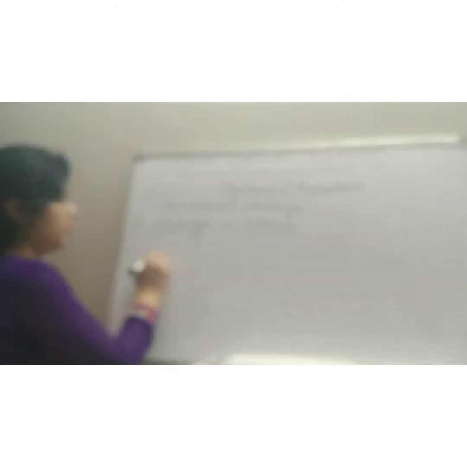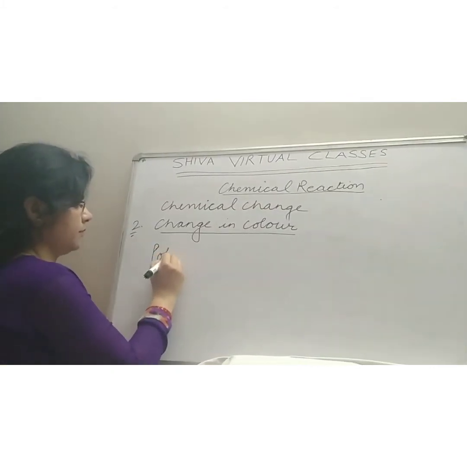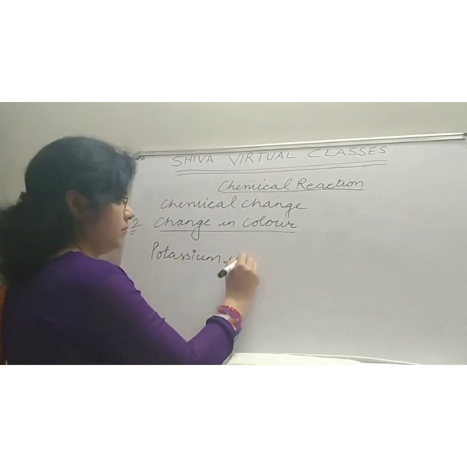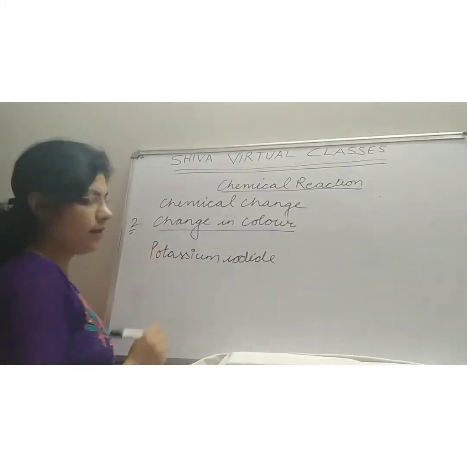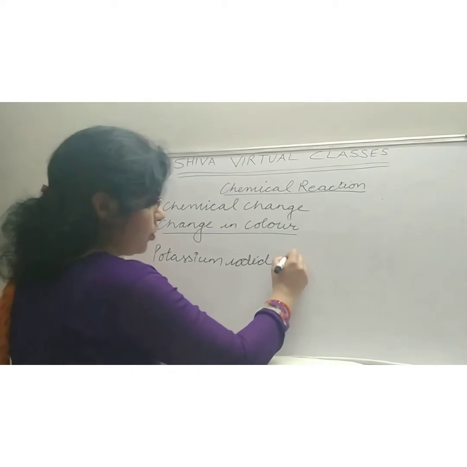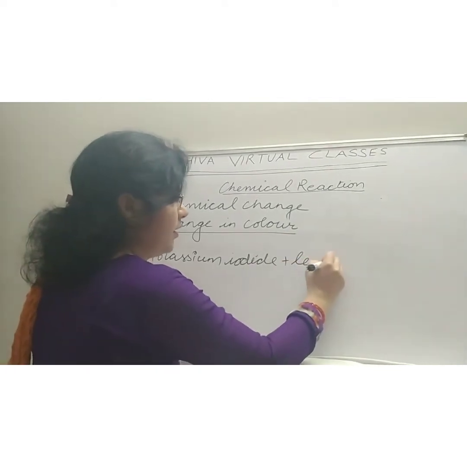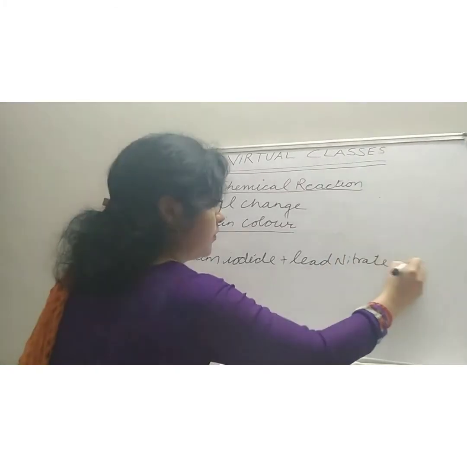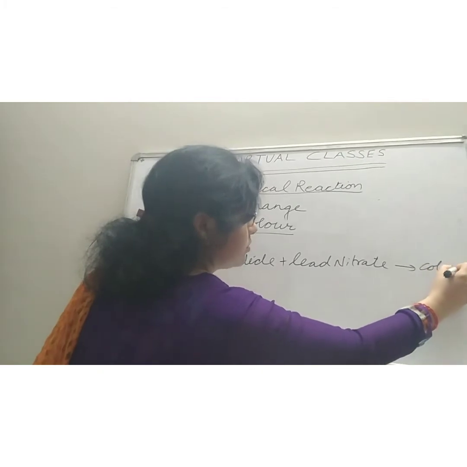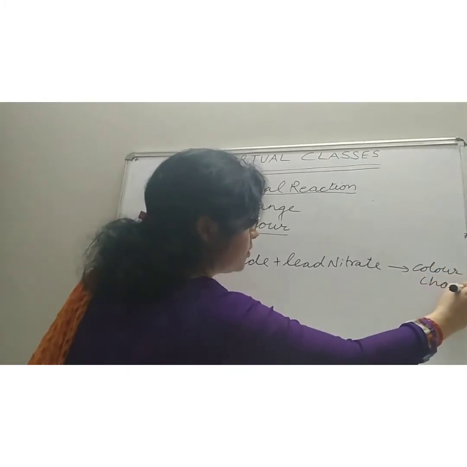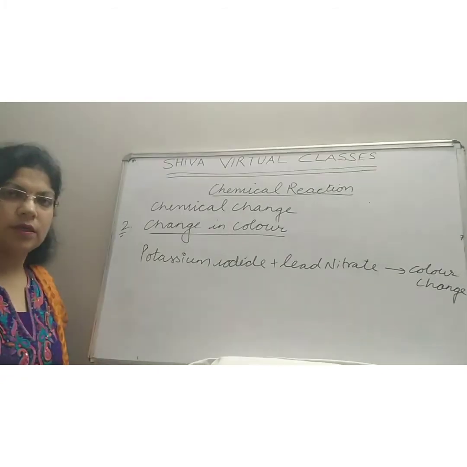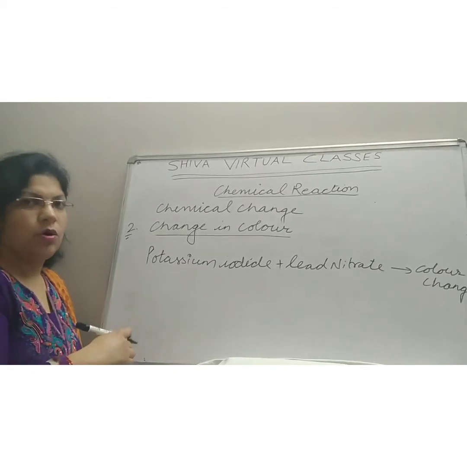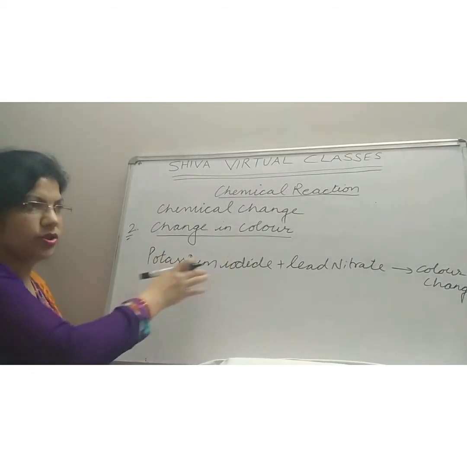When potassium iodide is added to the lead nitrate solution, its color changes. The color of the solution changes. This shows that a chemical reaction has taken place. The change in color of any substance by adding something or by heating shows that a chemical reaction will take place.